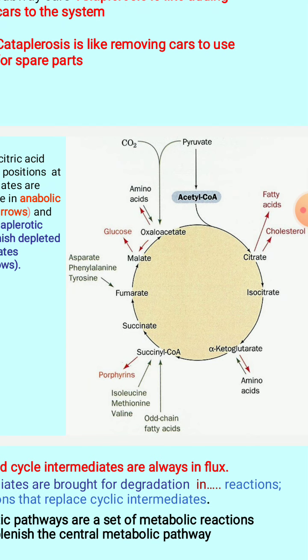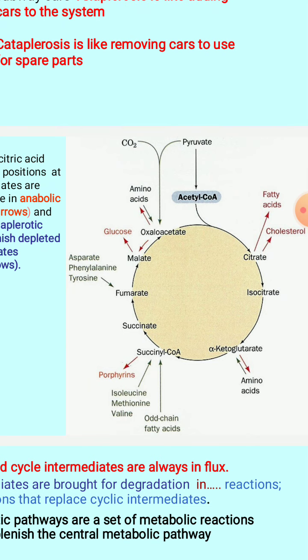You can see that pyruvate from the cytosol gives you acetyl CoA, catalyzed by pyruvate dehydrogenase, as we discussed in yesterday's class. This acetyl CoA condenses with oxaloacetate to form citrate, as I said. This citrate molecule from the citric acid cycle is now used as a precursor for the synthesis of other molecules, that is, the anabolic pathway, right? Anabolism.